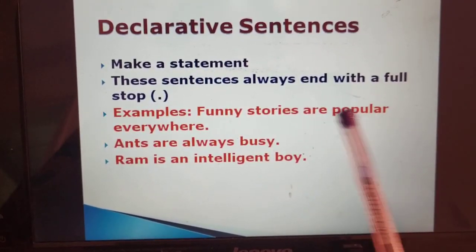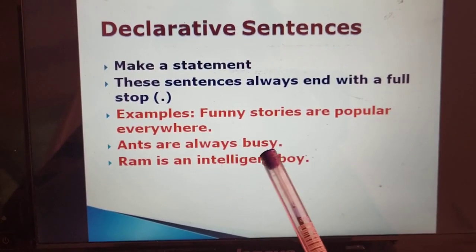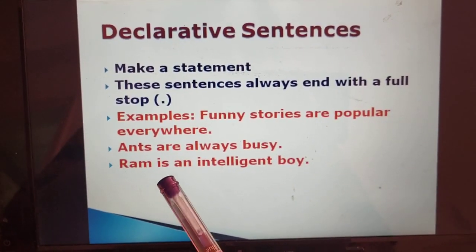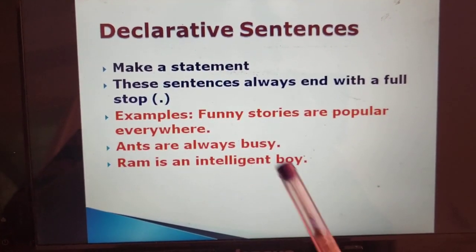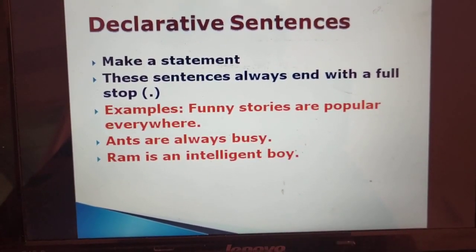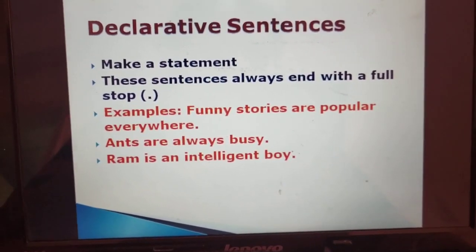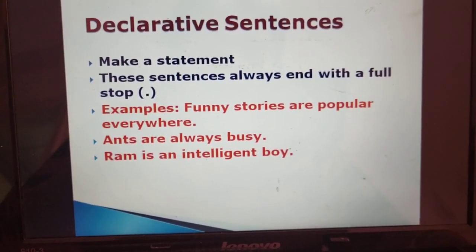Now, we will read a few examples to clear this. Funny stories are popular everywhere. Next, ants are always busy. And third one is Ram is an intelligent boy. All these are simple statements. So all these are ending with a full stop. Now we will move on to our next type of sentences.